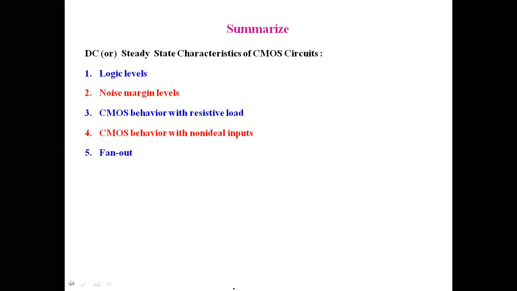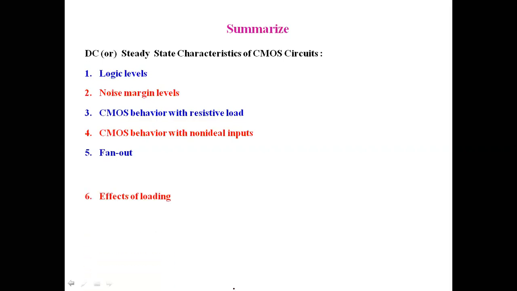And then the fan out. There are two types here, the DC fan out and the AC fan out. But mostly we will consider only the DC fan out. We cannot ignore the AC fan out, but we cannot determine the AC fan out as precisely.